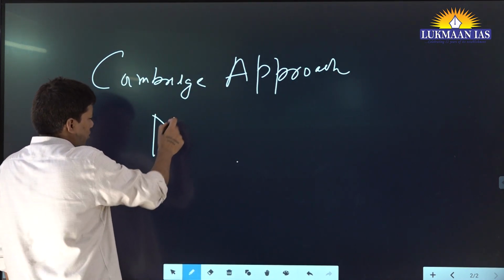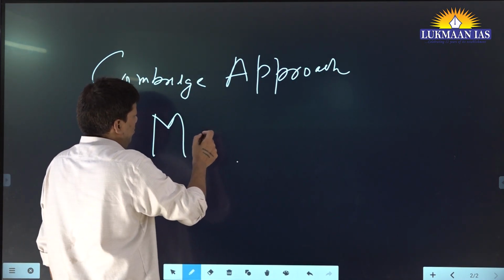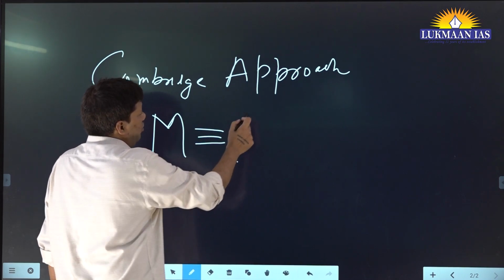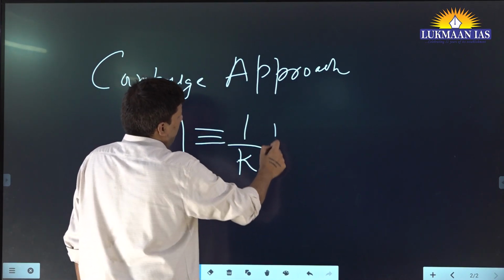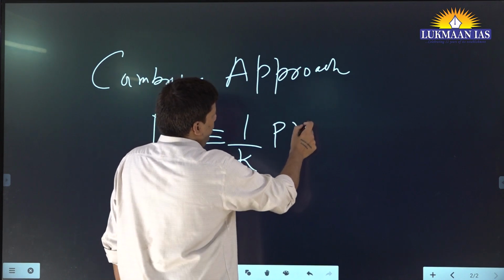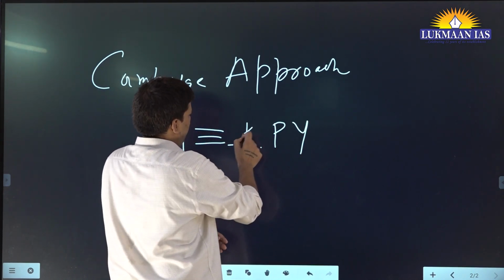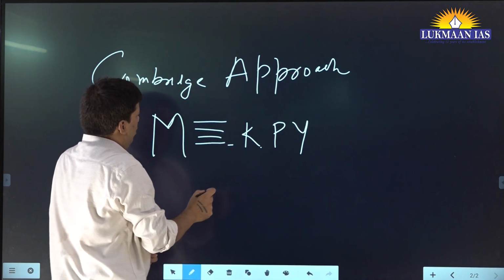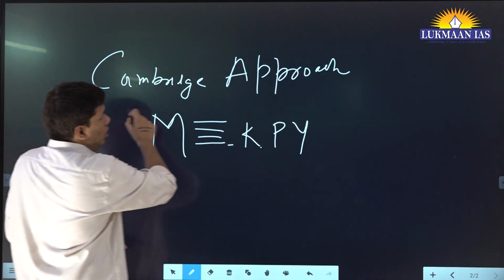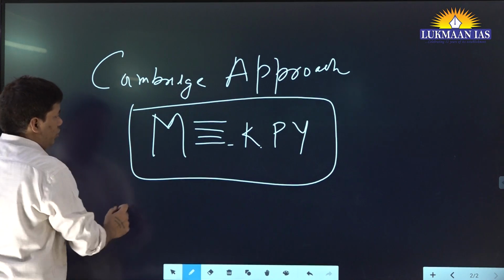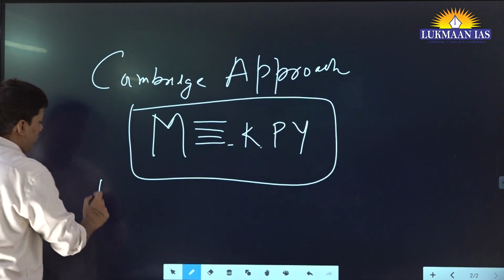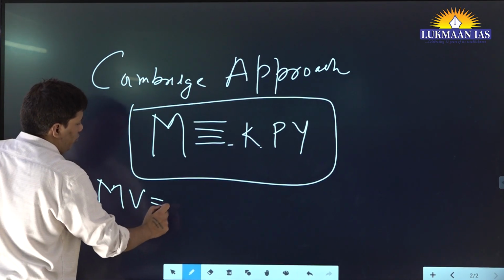What it said was almost the same thing, but in a different version: M is equal to 1 upon K times PY. Now if you relate this equation with the equation given by Professor Irving Fisher, what will you say?